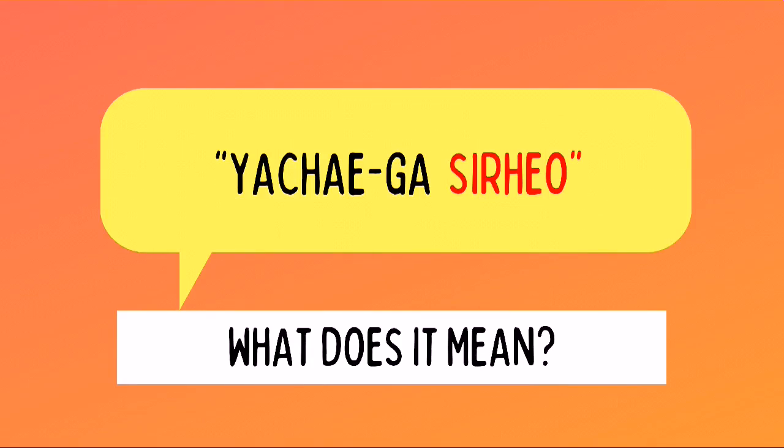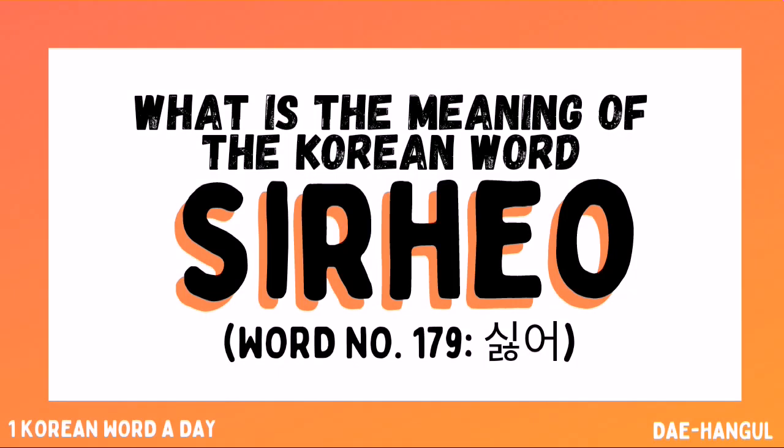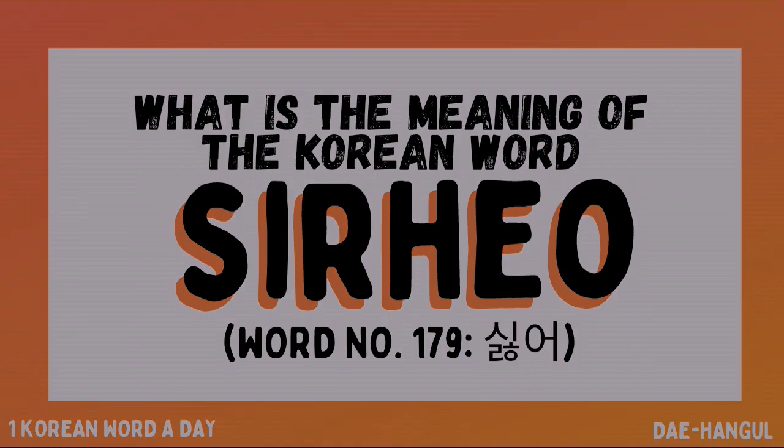야채가 싫어. What does it mean? If you notice, the word in red letter is 싫어. Because today, on One Korean Word a Day here at Dae-Hangul, we are going to study about the word 싫어. Let's start.